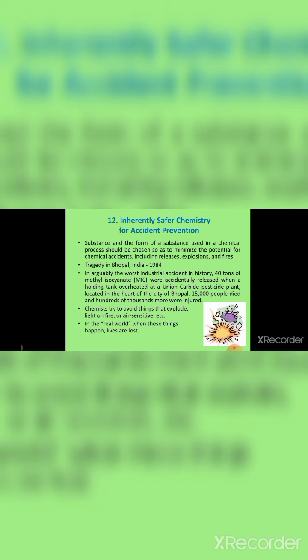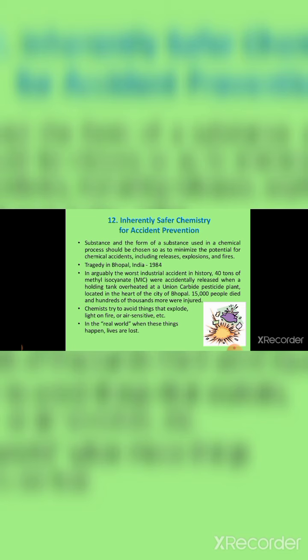The substances and the forms of substances used in a chemical process should be chosen to minimize the potential for chemical accidents, such as things that explode, catch fire, or are air sensitive. In the real world, when these things happen, lives are lost. So we have to be very safe when using chemical products in industries.